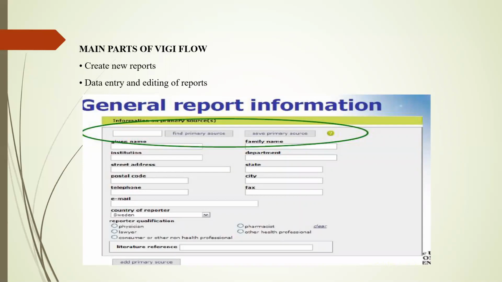The form of VisiFlow. This is a simple form of VisiFlow, which includes the name of the person who has reported the case. And this is the format: whoever, whatever, and wherever any adverse effect of any pharmaceutical product is reported, it should be taken down in this format in VisiFlow. The complete details have to be provided, which includes the name of the affected person, and the reporter's details should also be provided. Whoever is reporting and whoever is taking down the information should also be mentioned in detail.